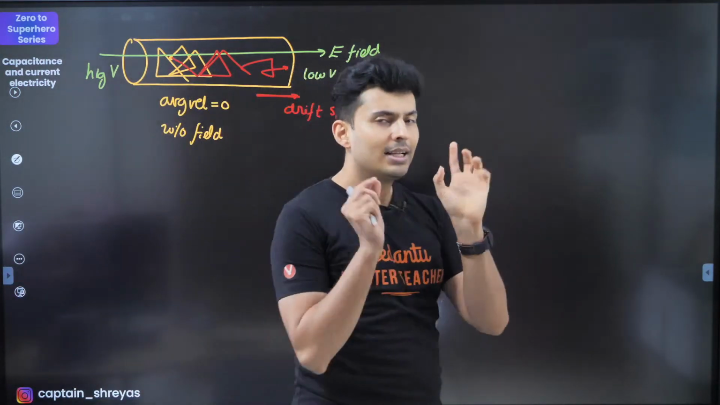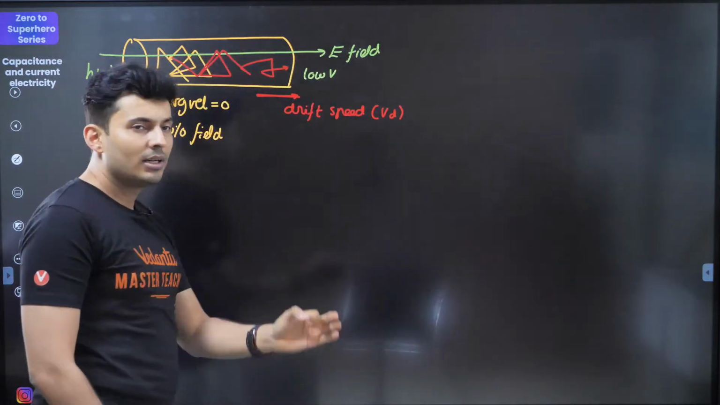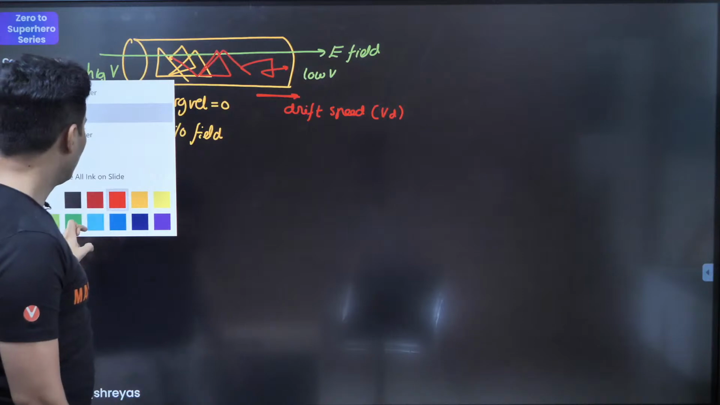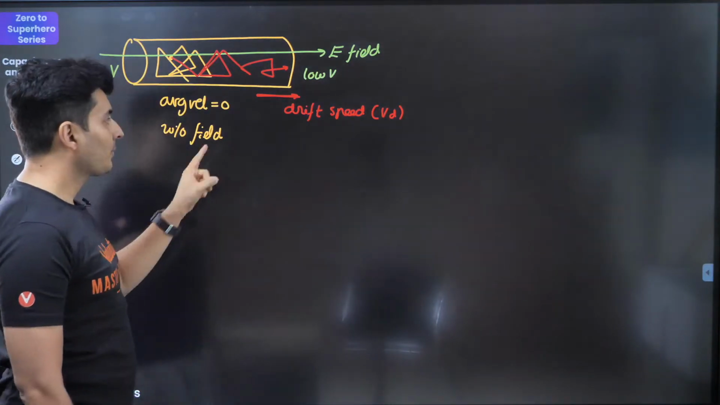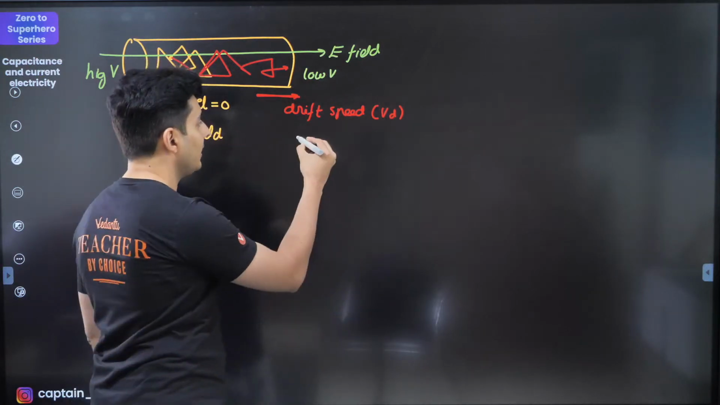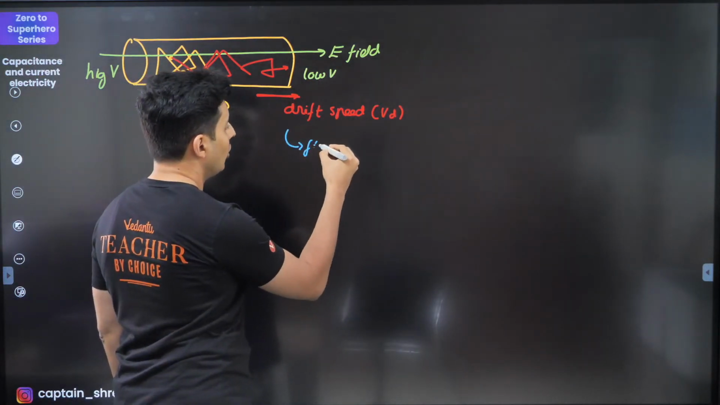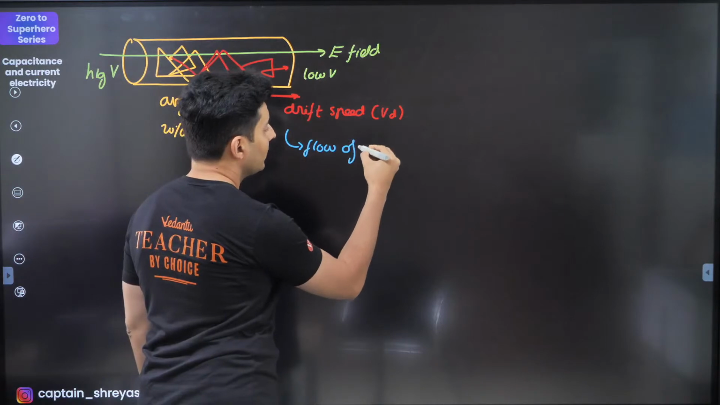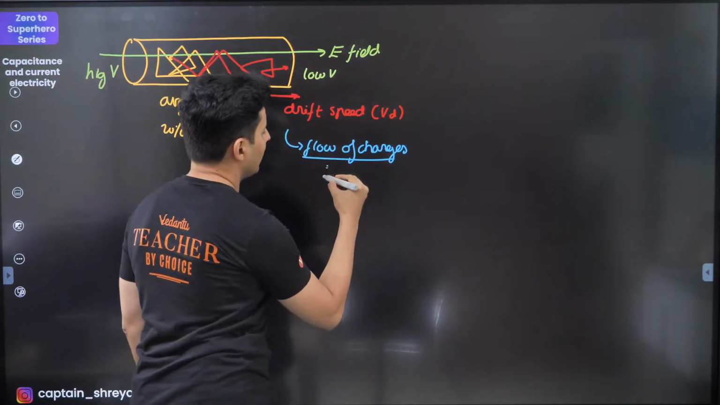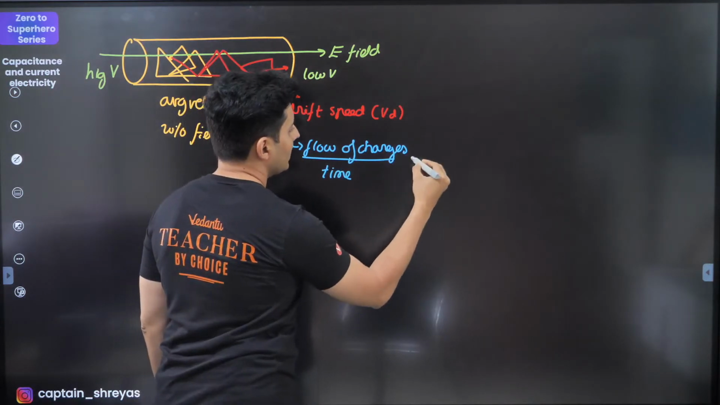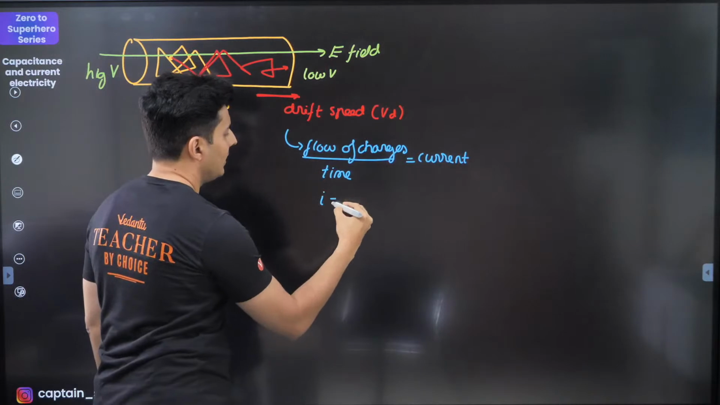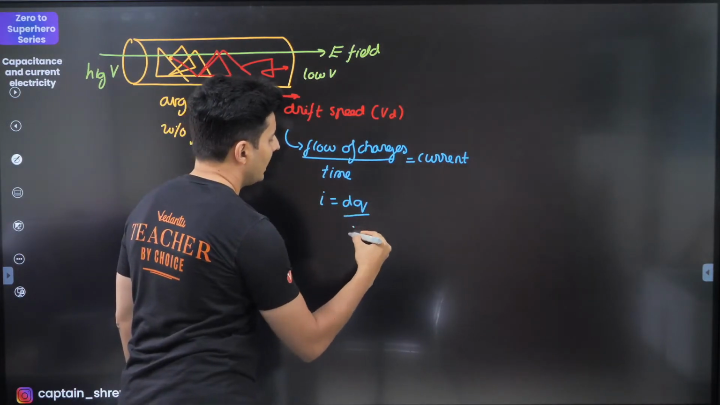Slowly they are moving ahead. That speed is very, very small, typically in micro or millimeters per second. Now, because of the charges moving, the flow of charges is basically the current. So the flow of the charges per unit time is nothing but your current, and hence I call current as dq by dt.